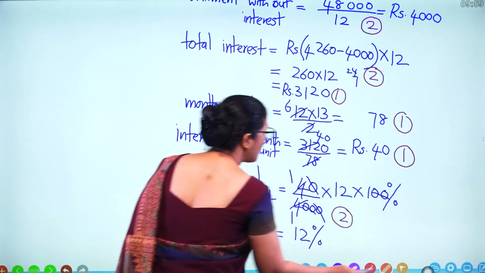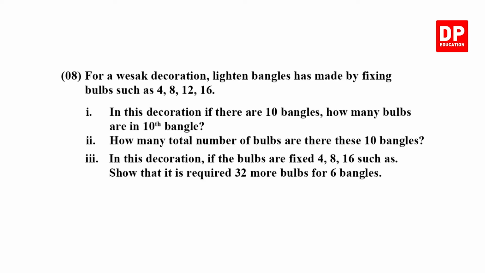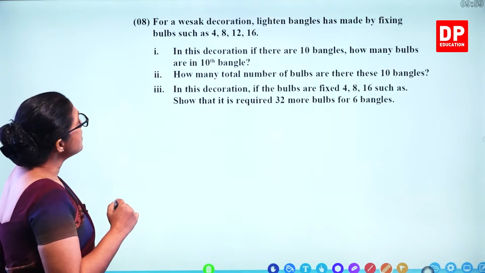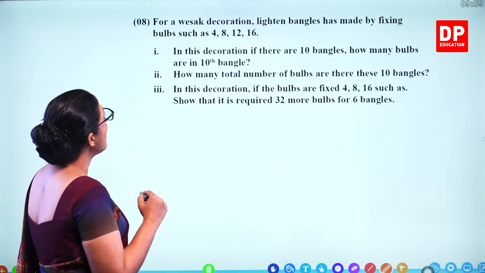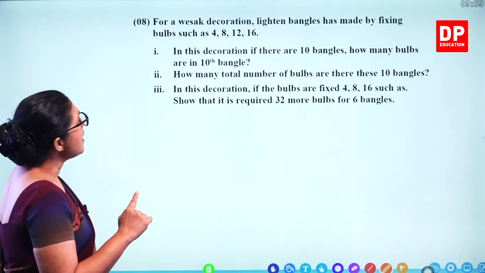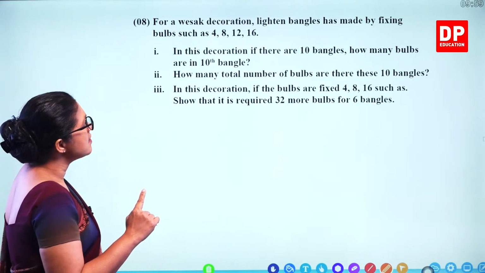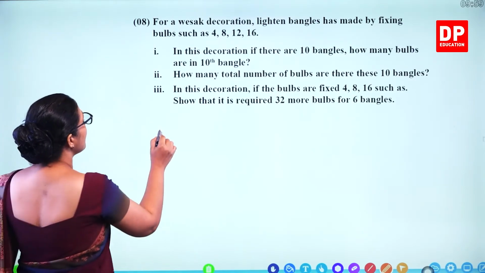So now we are doing part B. So next, this part B, 8th question. You have to select only 5 questions out of 6. For a Vesak decoration, lighted bangles are made by fixing bulbs such as 4, 8, 12, 16 like that. In the decoration, if there are 10 bangles, how many bulbs are in the 10th bangle?